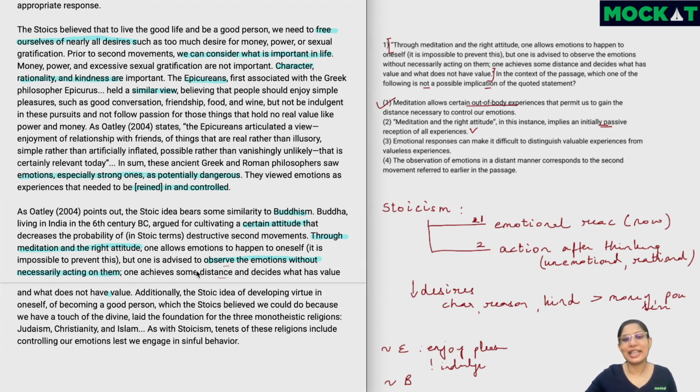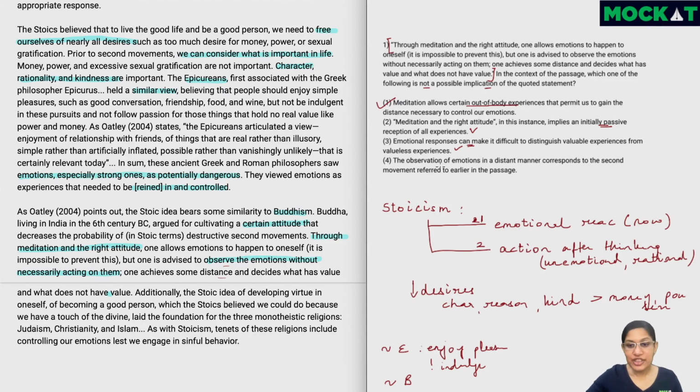A lot of times if we get angry, we might end up shouting, we might end up doing something that we regret. So this is also something which is true, especially because the examiners have said can make it difficult, right? It's not that it will always be difficult, but it could be difficult. So we can eliminate the third option.